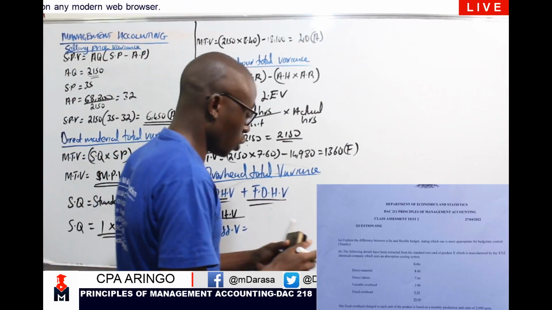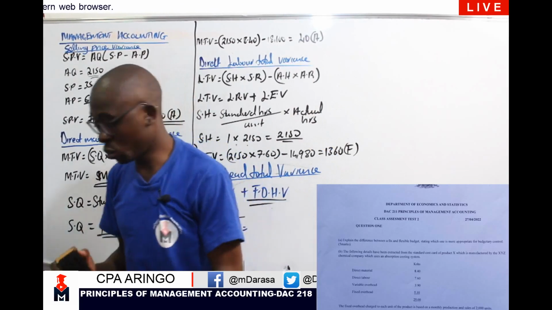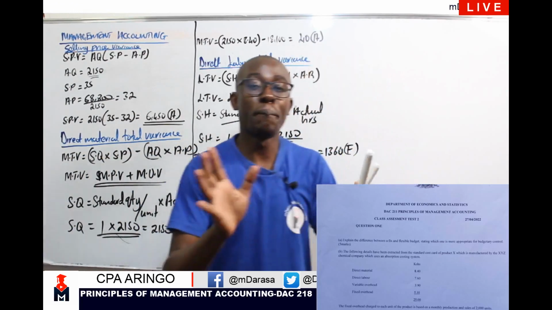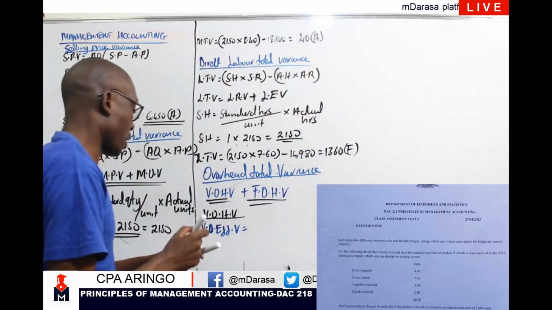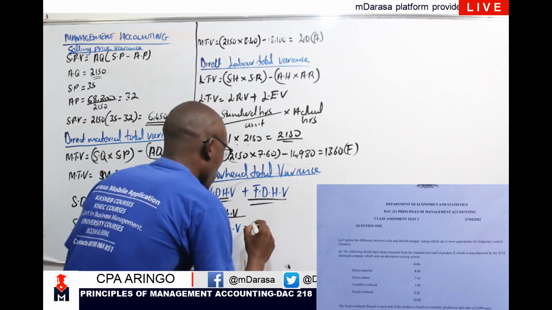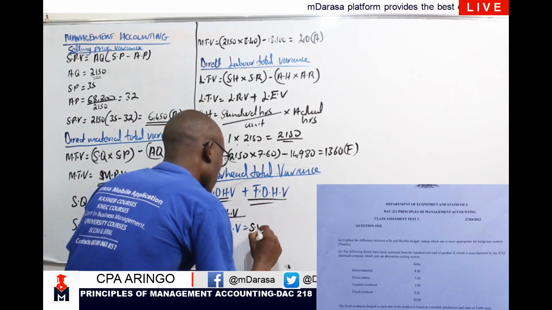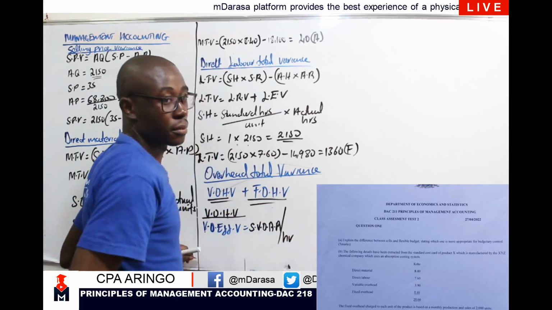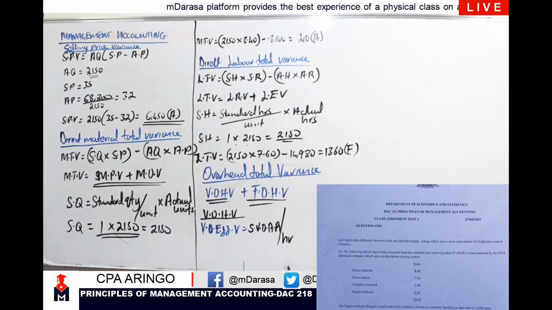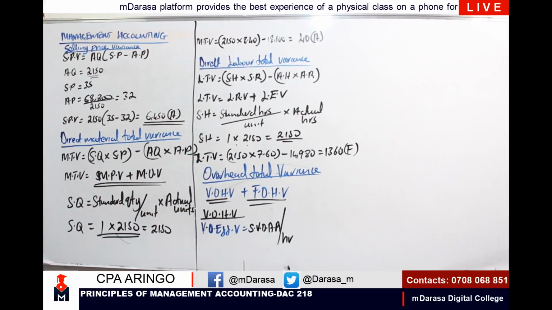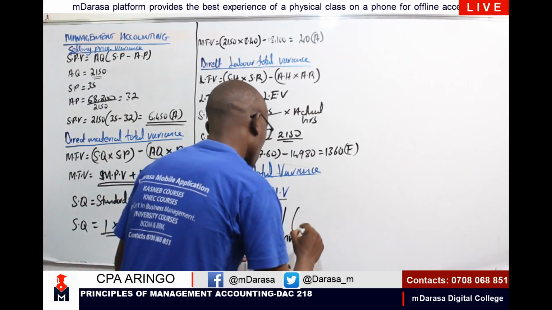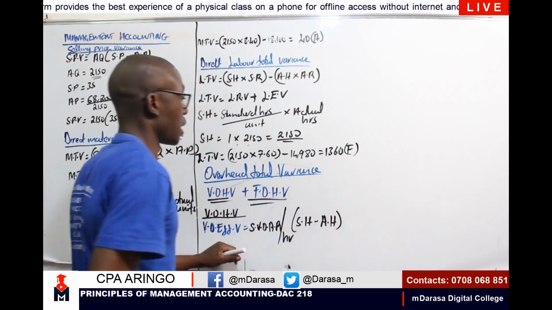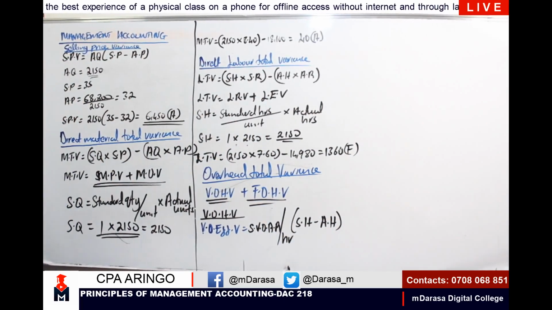To determine our variable overhead efficiency variance, my good student, what you should have at the back of your mind is the concept of efficiency. We want to compare our hours, and this is what you'll be expected to do. I'm going to take our standard variable overhead absorption rate per hour into our standard hours minus our actual hours.